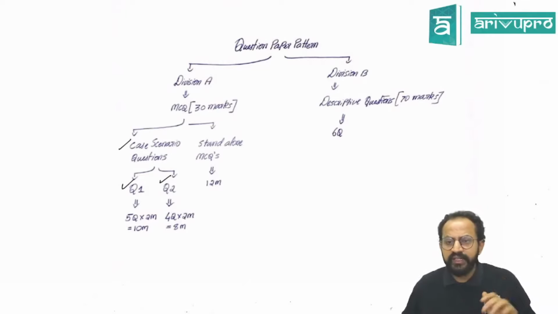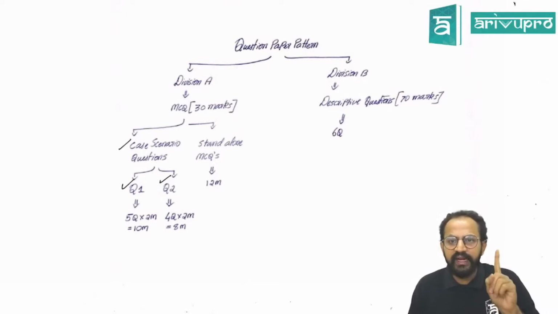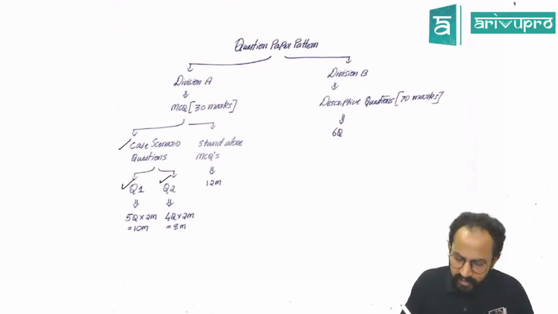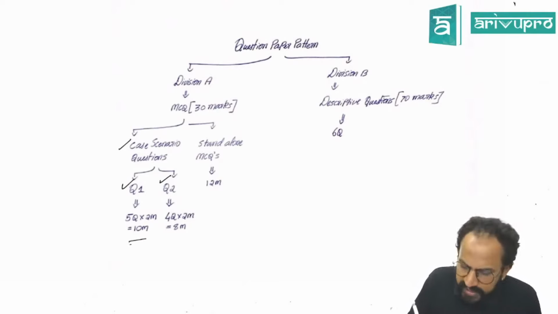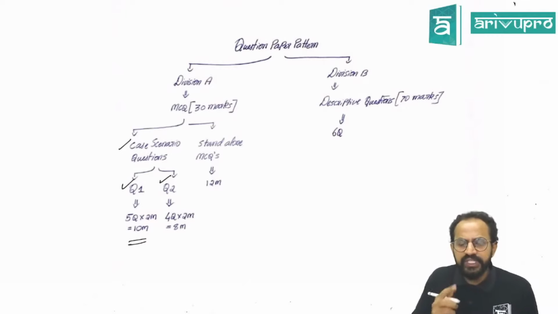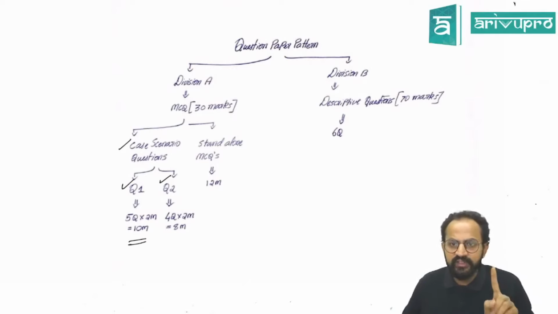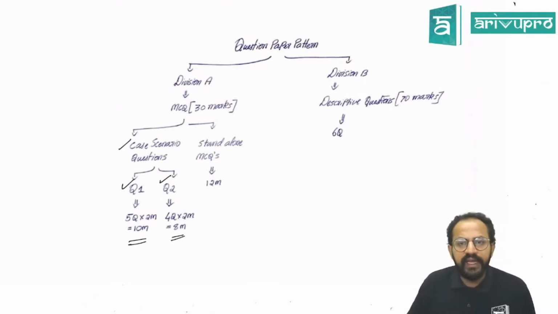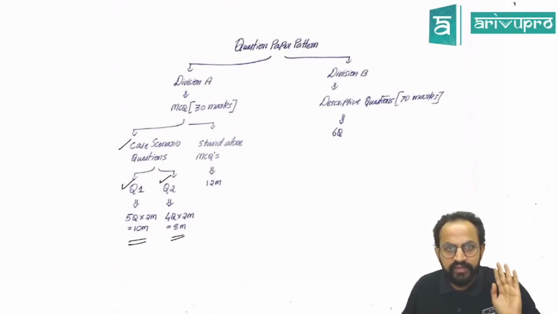So in question 1, there will be one case which will be some 4 to 5 paragraphs, and they will be asking you 5 multiple choice questions. Every one question will carry 2 marks each. So total it will be 10 marks. The second question, again there will be a case based scenario and they will be asking you 4 MCQs out of that particular case. And there will be 4 questions of 2 marks each, total 8 marks. So from question 1 and question 2 you can score 18 marks.